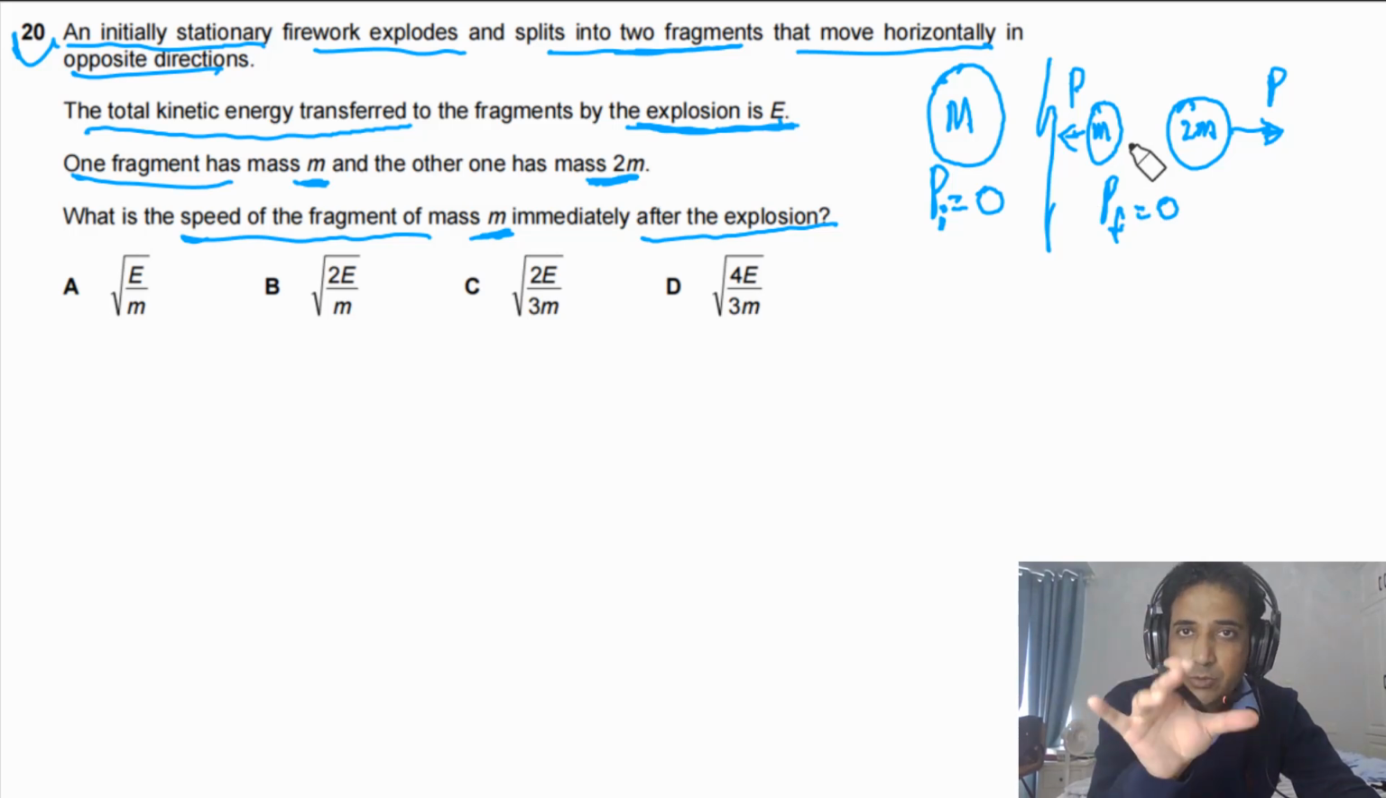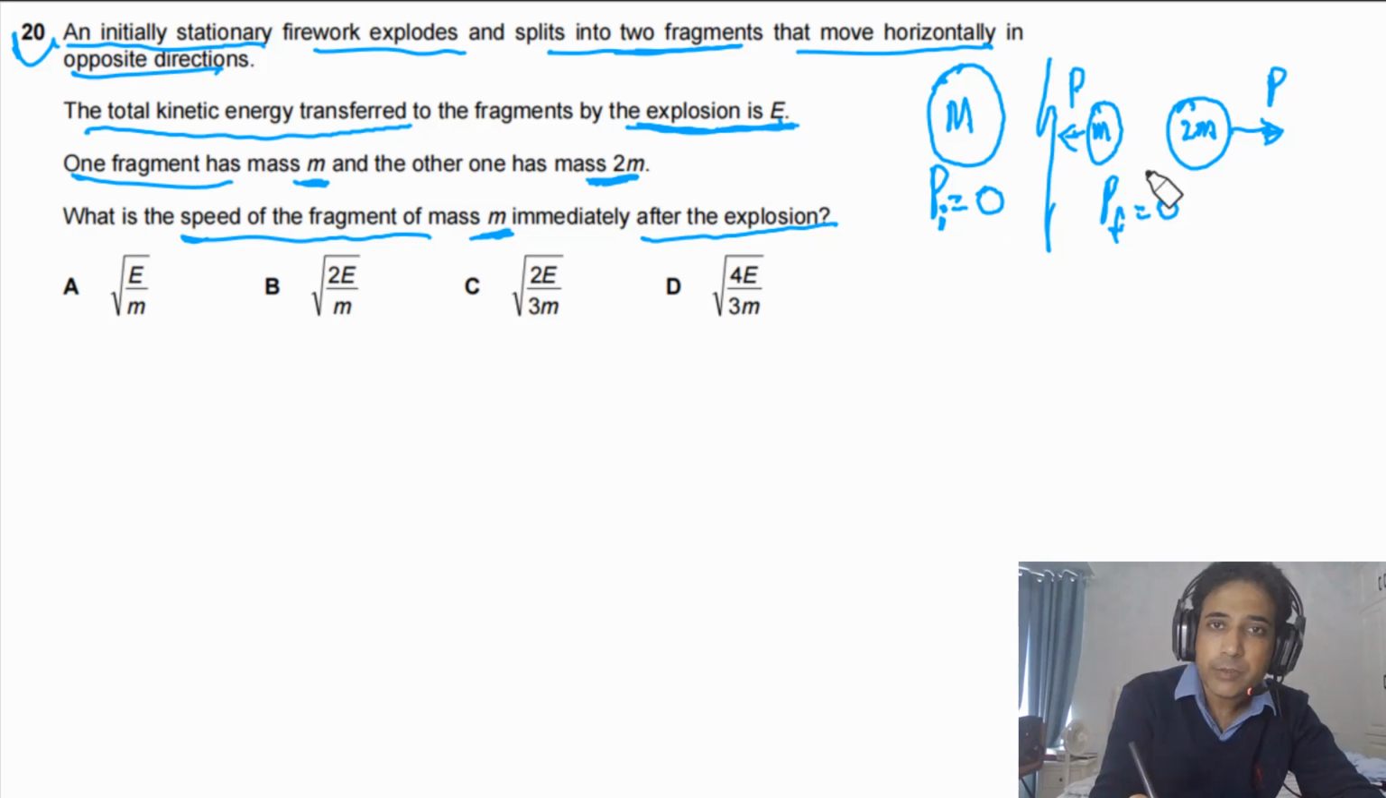Because this is an isolated system, there is no net external force acting on the system, so the momentum of the system should remain constant. So from here we can conclude they have the same momentum. This is the main concept. Now it is given to us that the total kinetic energy given to the fragments is equal to E.